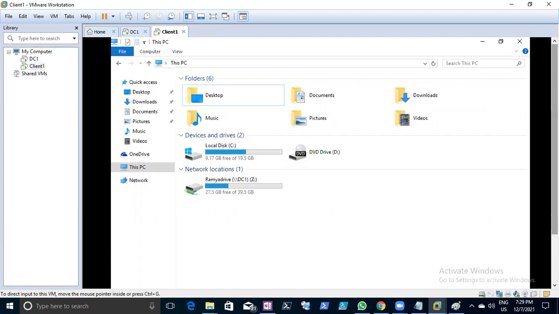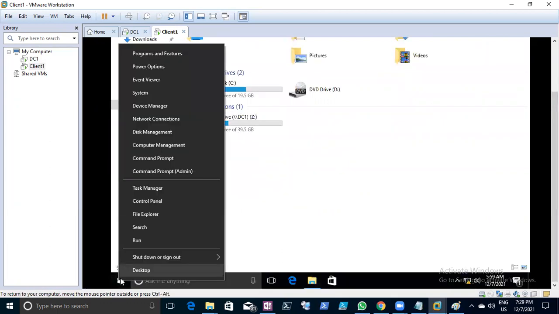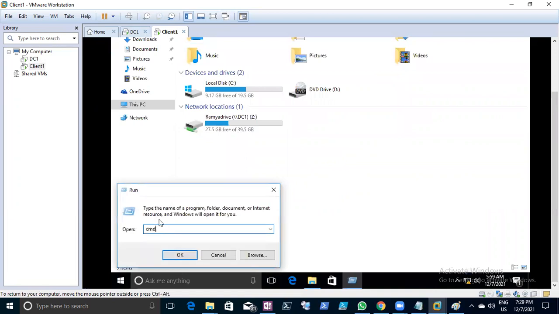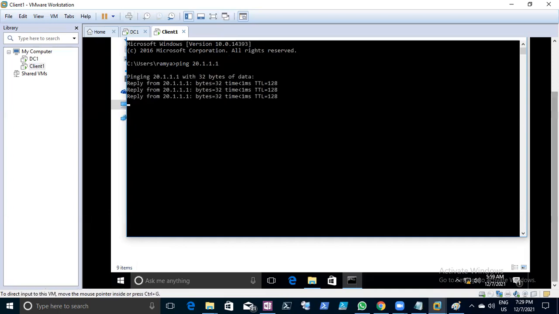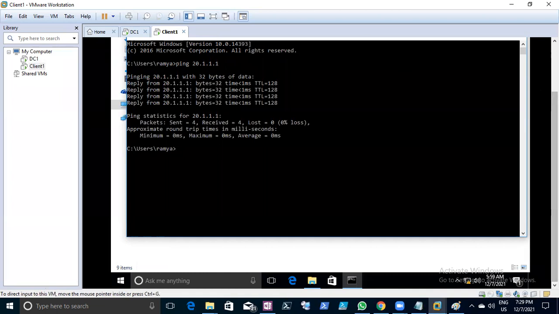So it might be network loss from his computer, or his computer might not be able to reach the shared path folder. Before you reach out to the server team, go to the command prompt, type CMD, and ping the IP address that was shared, for example 20.1.1. If he's not able to ping, then this machine is unable to reach that drive, the shared path. That's why it is unable to access.